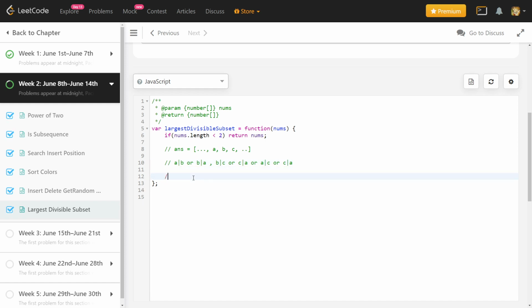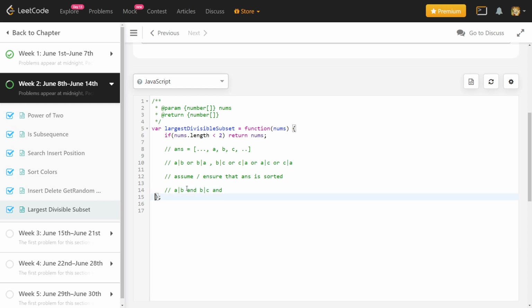But if we ensure somehow that the answer is sorted, then actually the conditions become very simplistic. So a divides b and b divides c. So basically it's not an or, but it's an and.